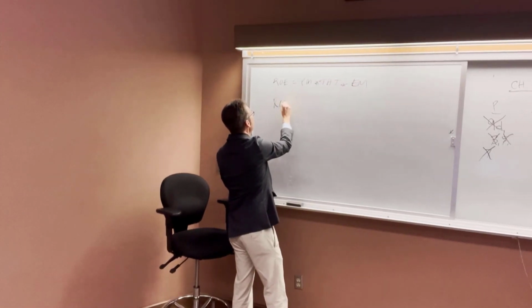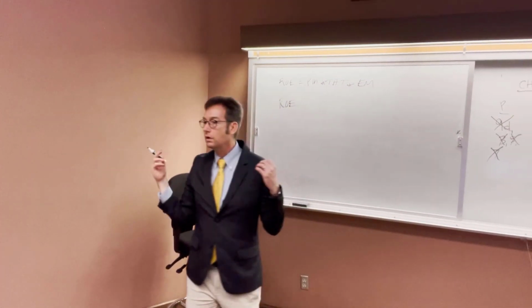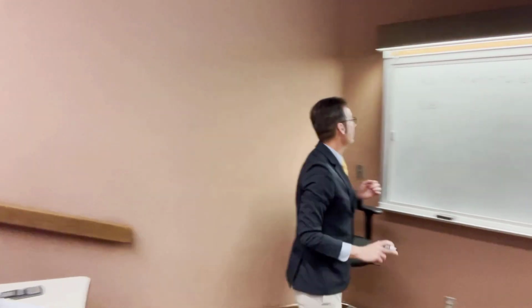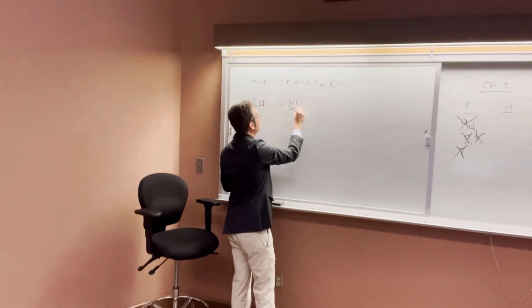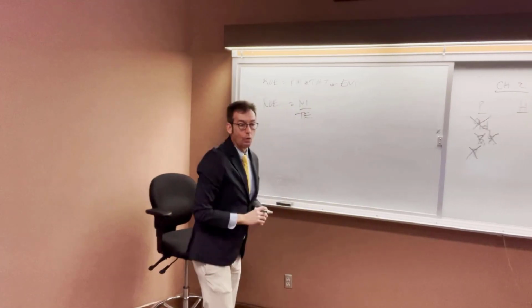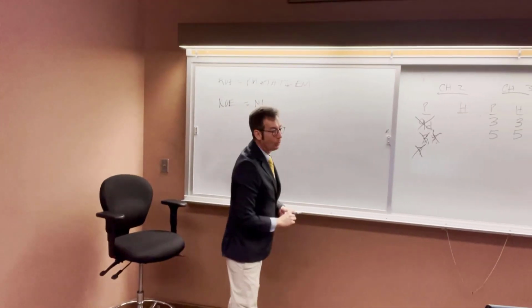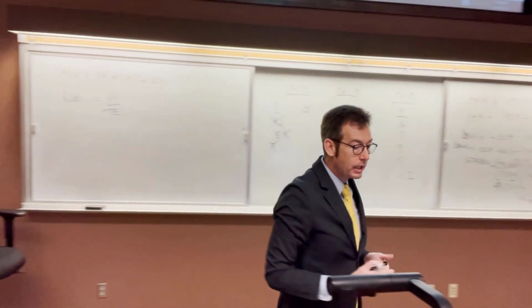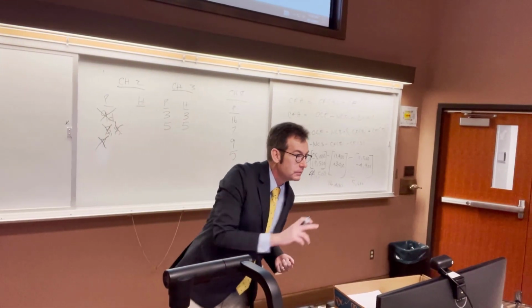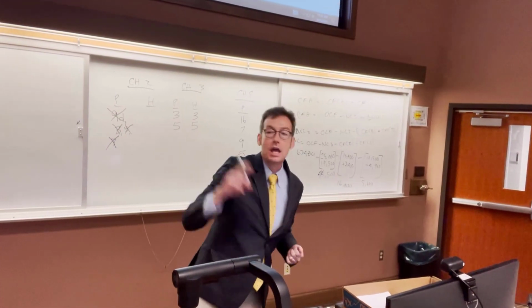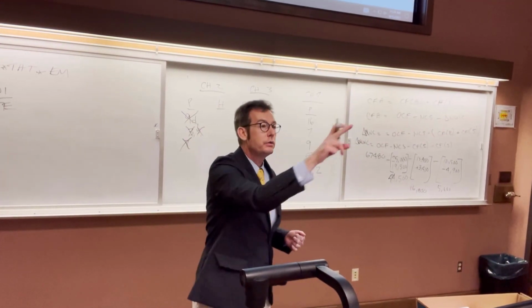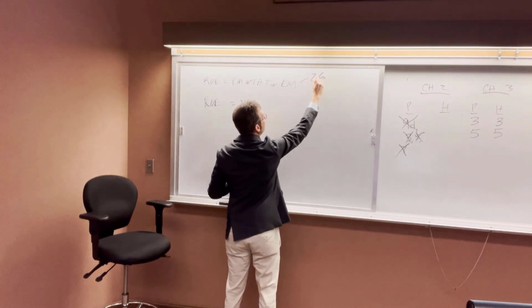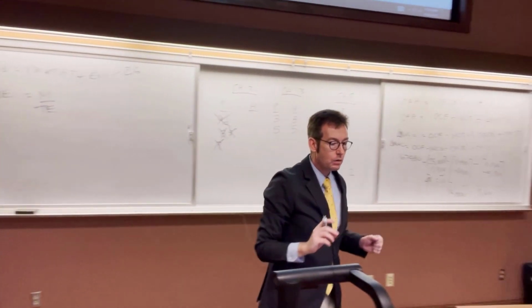Can someone else give me another calculation for ROE? Net income divided by total equity. Yeah, that's the one I thought you guys were going to throw out first. Okay, now what do we have? We have debt to equity ratio. What can we do with that number to get the equity multiplier? Just add 1, right? Equity multiplier equals 1 plus debt to equity ratio. So we know this is 2.6. Does that make sense?